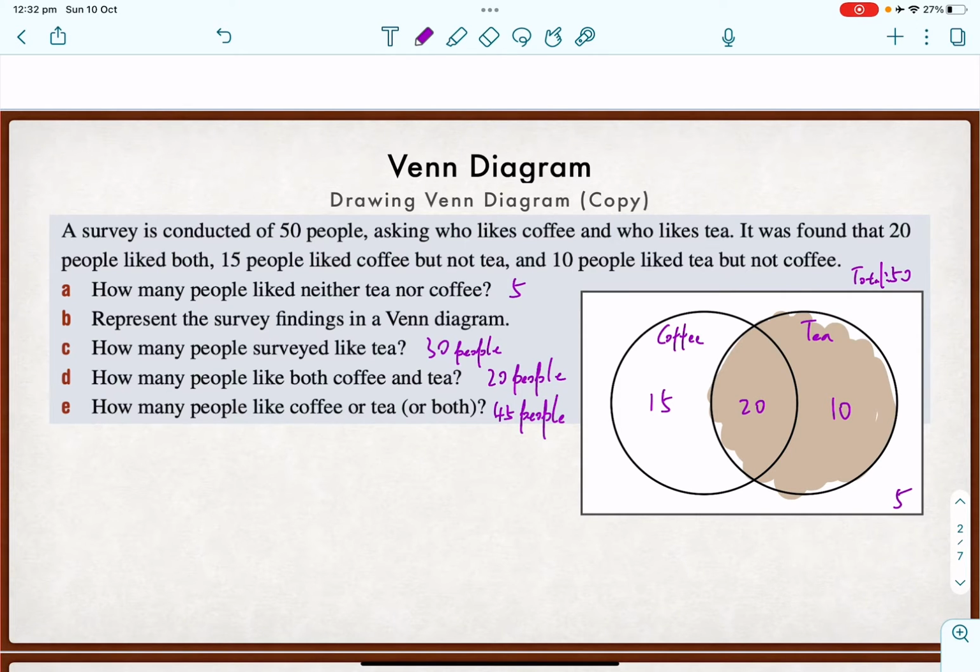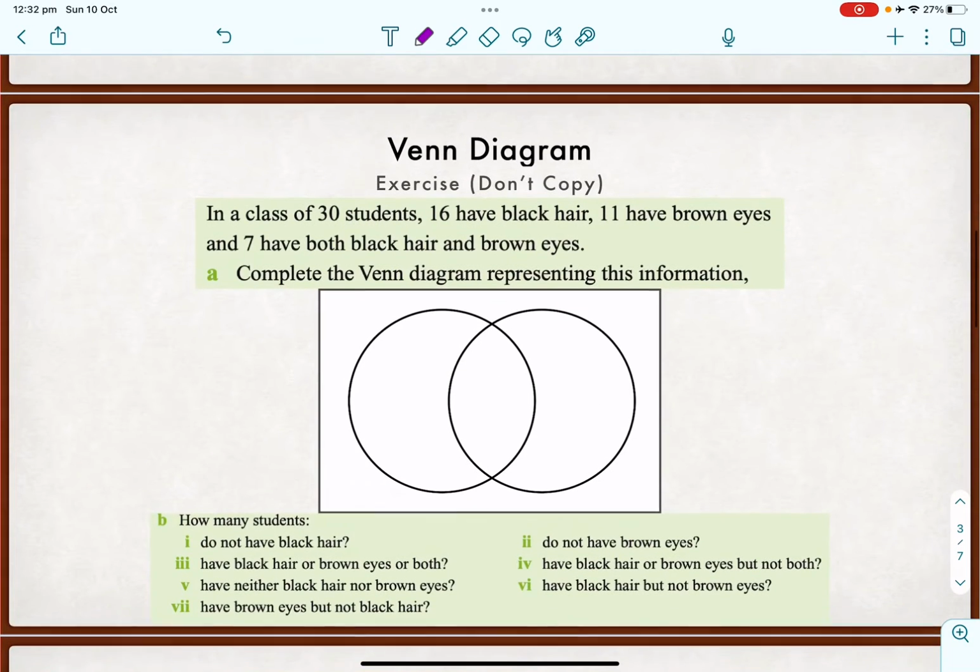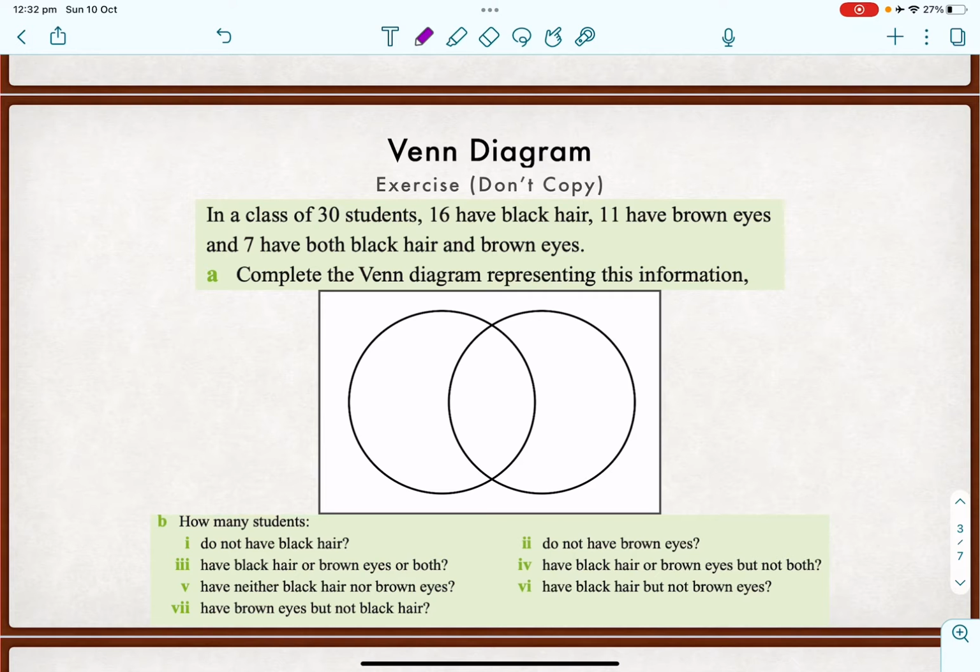All right, just to test your understanding, here's a question. You can pause this video, do it first, and then we go through it together. Okay, done. Cool. So in a class of 30, we've got a total of 30. 16 have black hair, 11 have brown eyes. So black hair and brown eyes, BE.